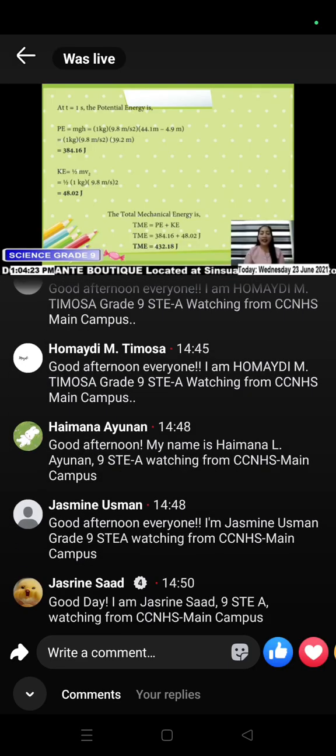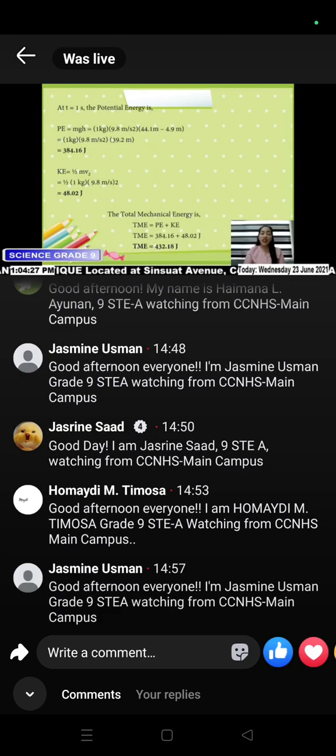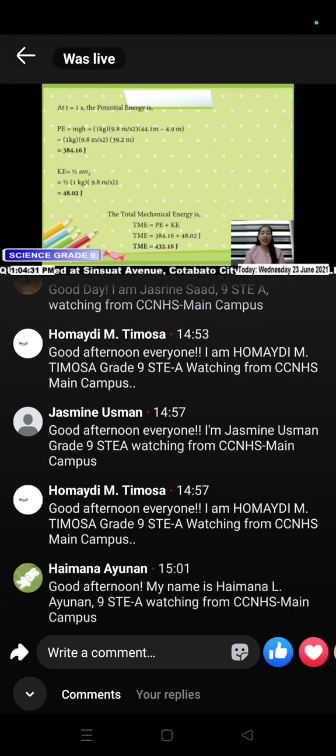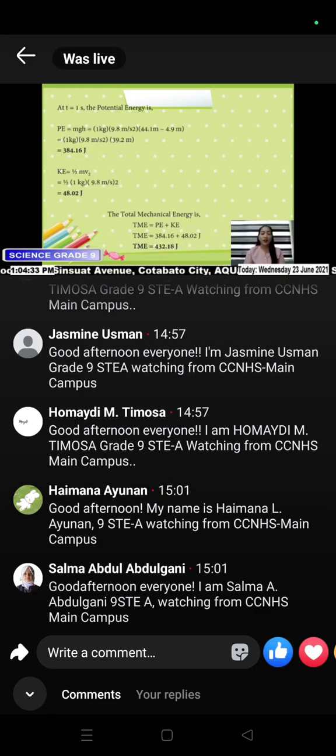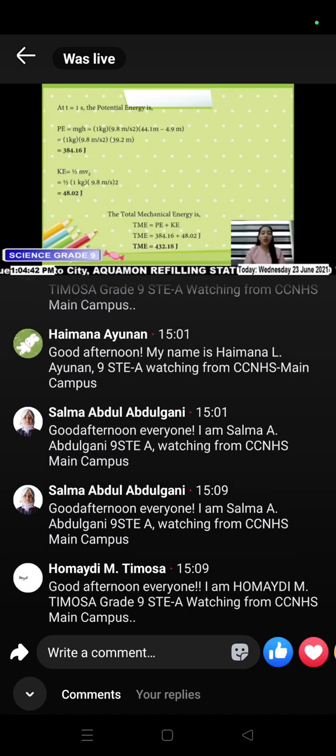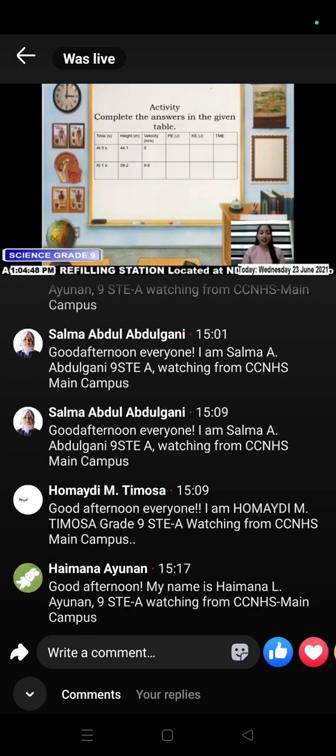The total mechanical energy is, you are just going to add potential energy and kinetic energy. That will give you TME equals 384.16 plus 48.02 joules, which gives TME equals 432.18 joules. For your activity, complete the answers in the given table.